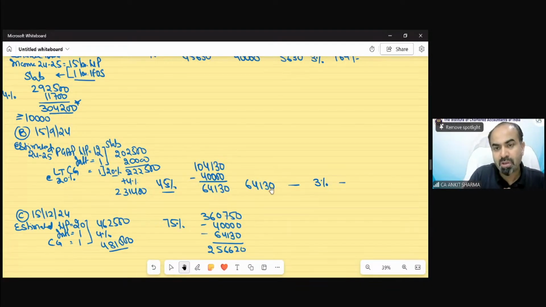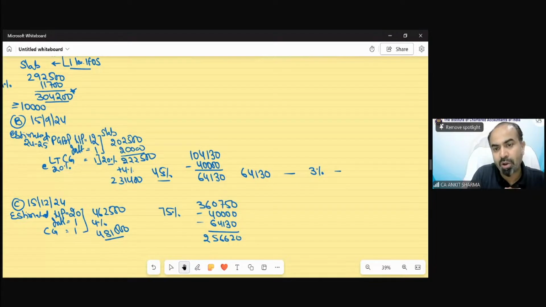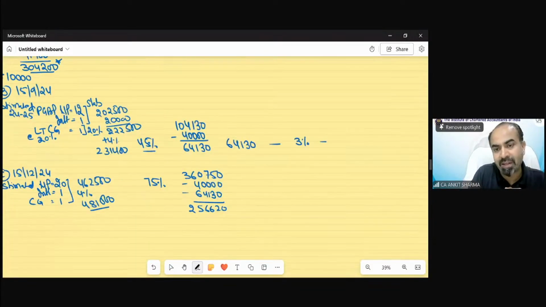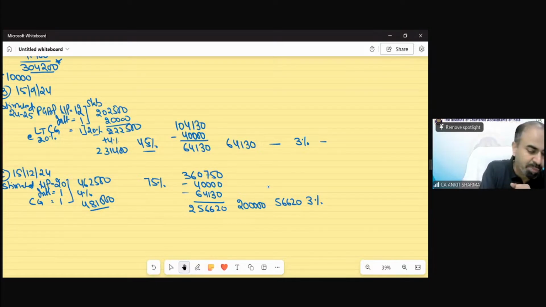Now suppose we have deposited only 2 lakh rupees on this date. So the remaining shortfall, that is 56,620, is going to attract 234C interest. And with 3%, it would be 1,699. I hope it's clear till now.